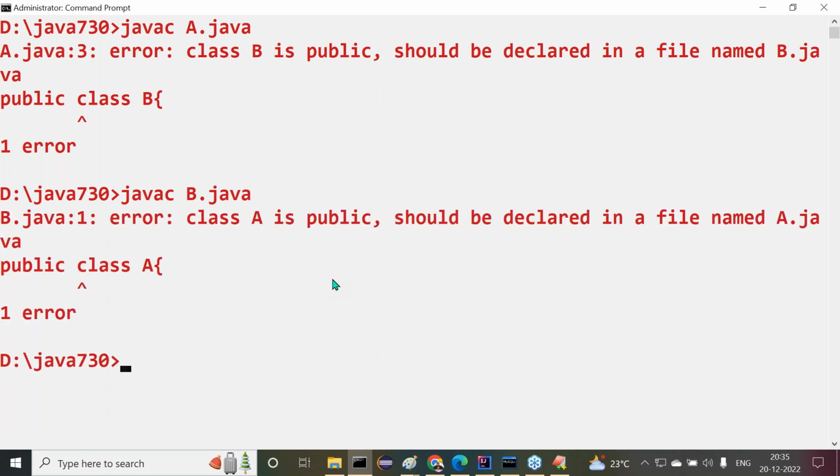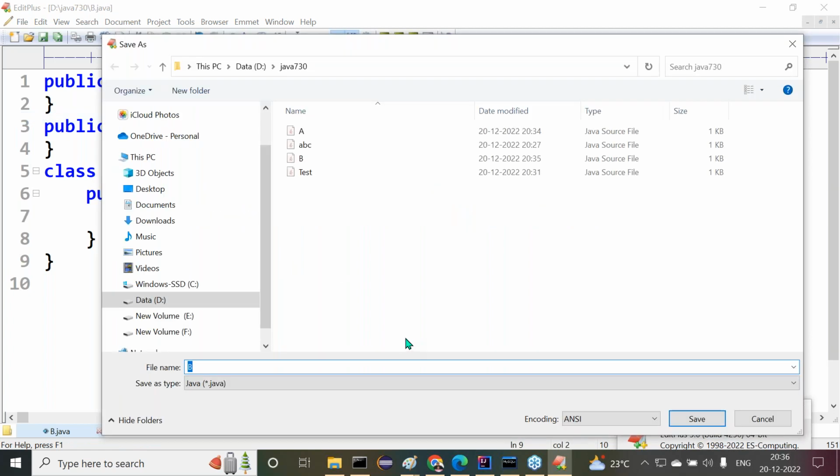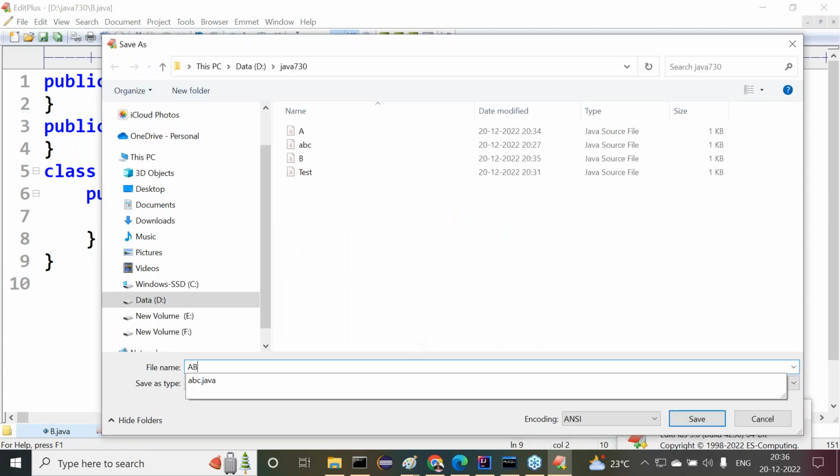Observe this. What is going to happen here? Now what is it asking? Class A is public. Try to save with what? A.java. When I save with A.java, it says class B is public, save with B.java. When I save with B.java, it says class A is public, try to save with A.java. What is the compiler thinking now? Okay, okay, okay. I know some of you have this question in your mind also. Let me check it. Some of you are thinking this: I want to save with AB.java.